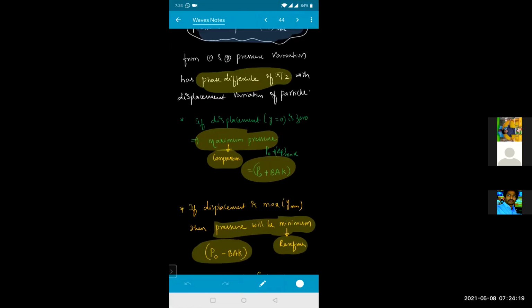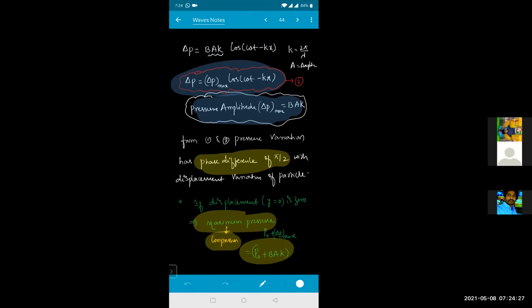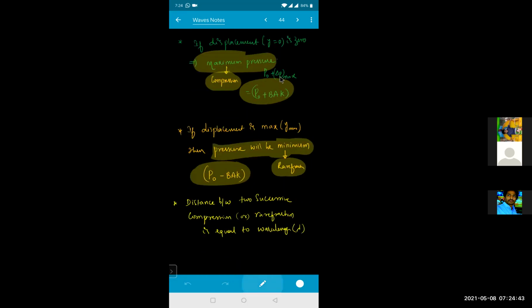See here, the maximum pressure at a compression is equal to P naught plus delta P max. How did we write delta P max in the equation? See here: P is equal to delta P max cos of (omega t minus kx). Right? So this delta P max means the maximum amplitude. P max is nothing but, beta, the maximum amplitude part of the relation. So what does the maximum pressure formula become? P naught, the atmospheric pressure, plus the maximum amplitude of the pressure. In the same way, the minimum is atmospheric pressure minus the maximum amplitude of the pressure. P naught is nothing but what, beta? Atmospheric pressure.